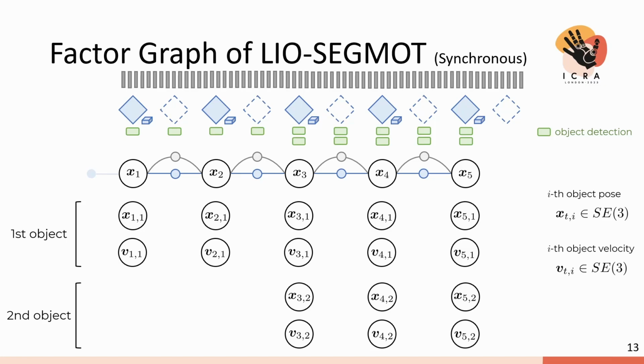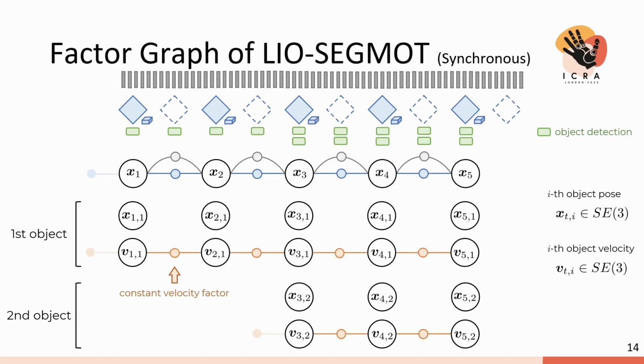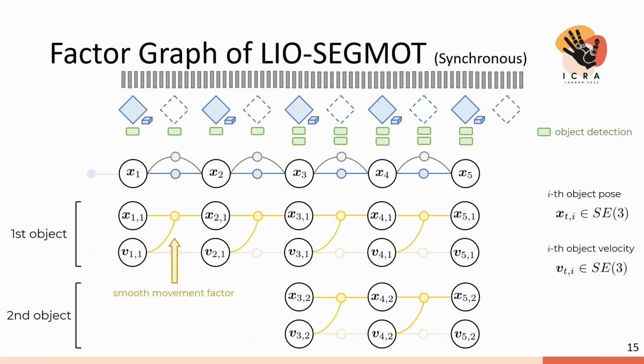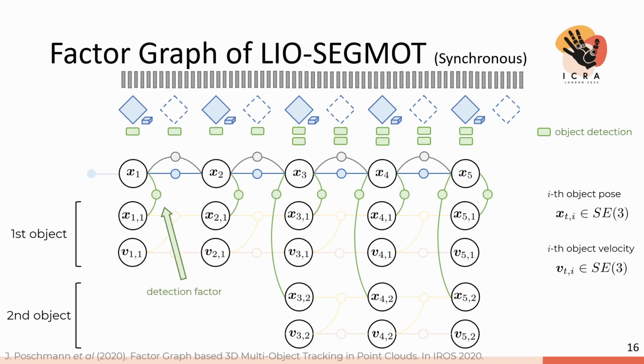X_t^i and v_t^i represent the i-th object pose and the velocity at time t. There are three factor types related to object tracking. The first type is a constant velocity factor. It constrains that object velocity should be stable. The second type is the smooth movement factor. It formulates the object motion based on the previous object pose and the velocity. The third type is the detection factor. It provides measurement constraints for the object poses, in which object detections are given by LiDAR-based 3D object detection methods.